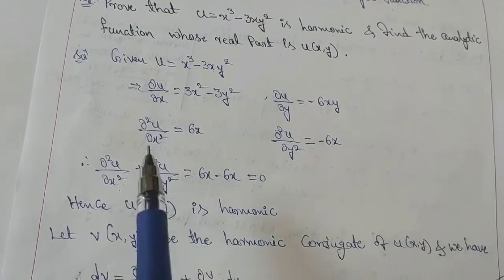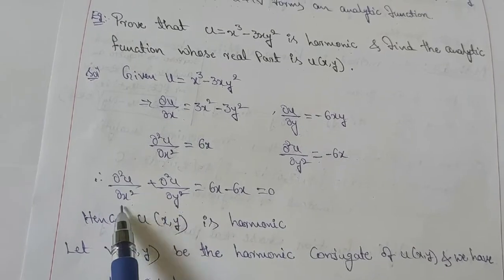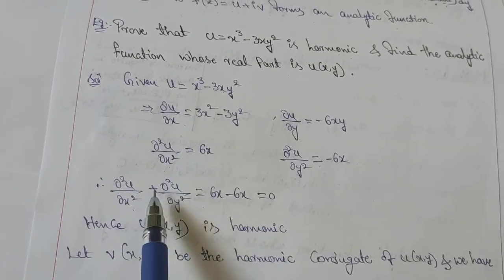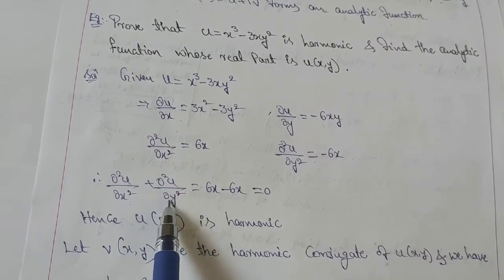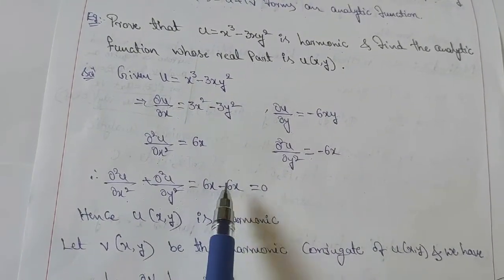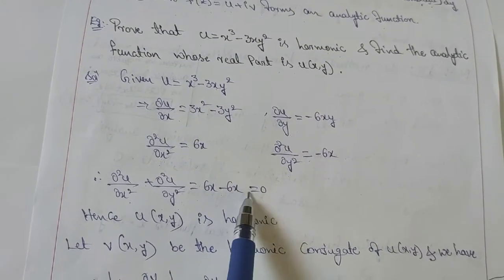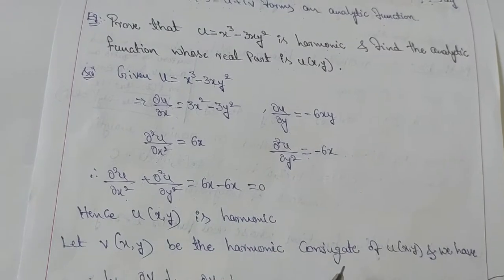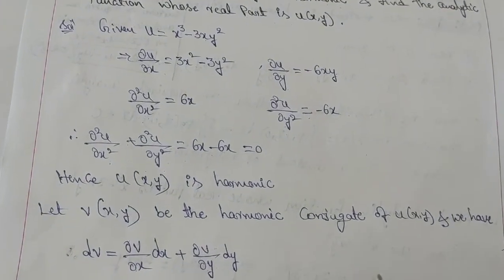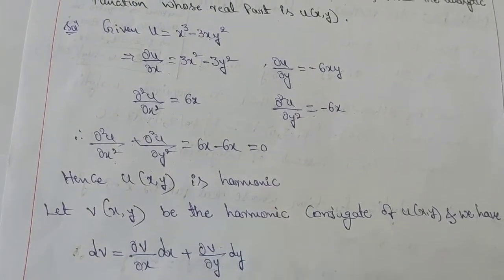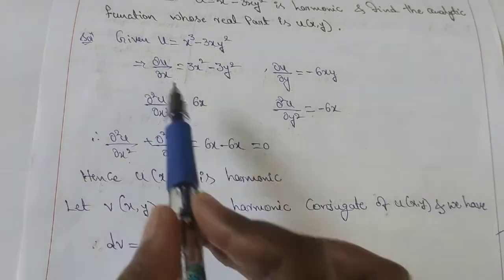Then substitute in the Laplace equation: ∂²u/∂x² equals 6x plus ∂²u/∂y² equals minus 6x. We will get 0, that means the Laplace equation is satisfied here. So we can say u is harmonic. This is step 1.